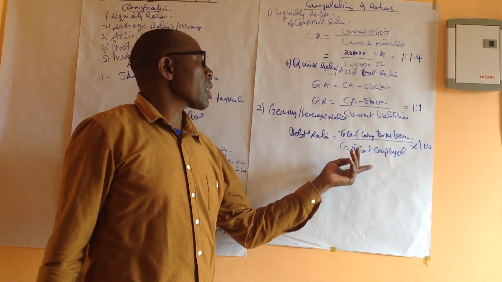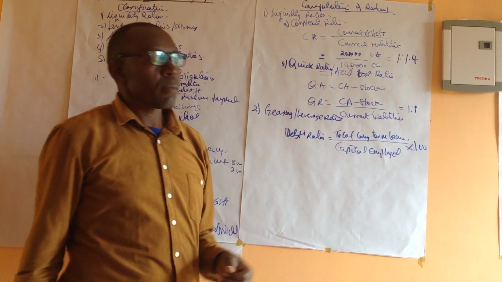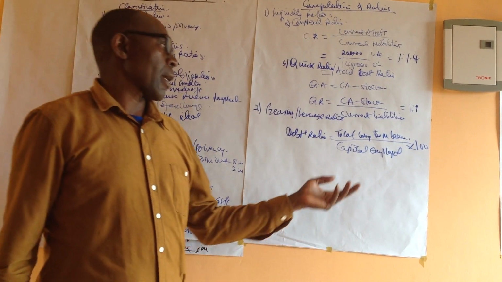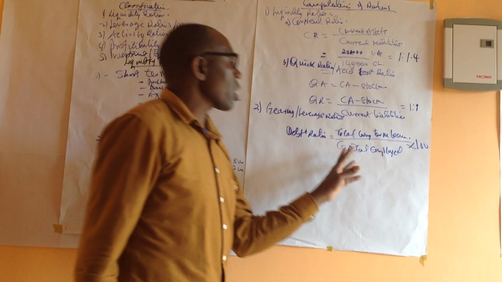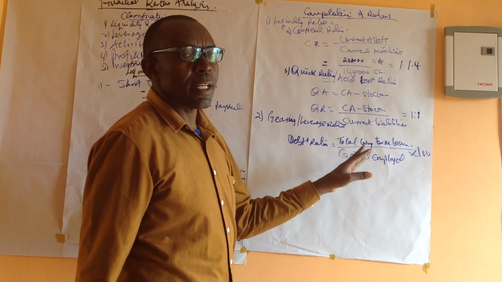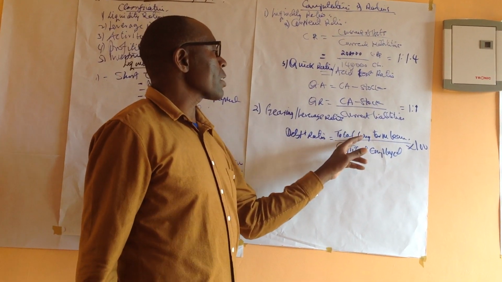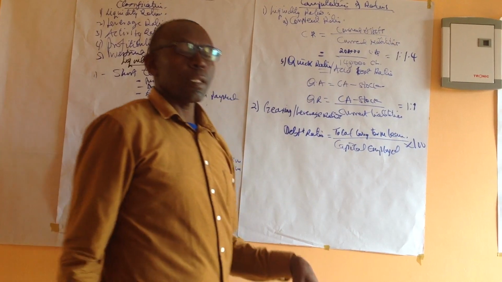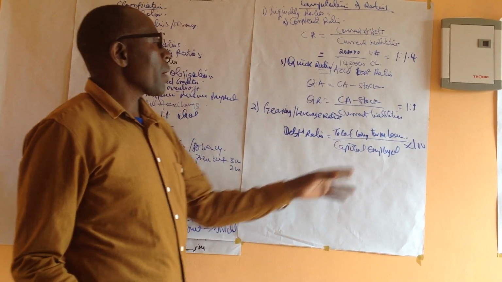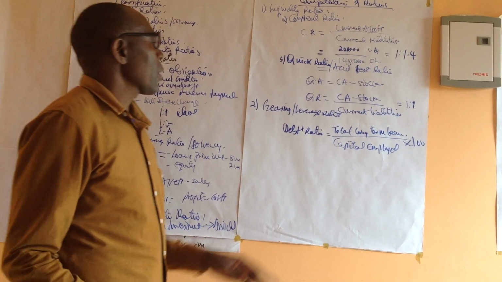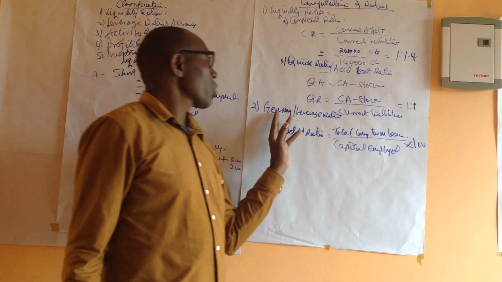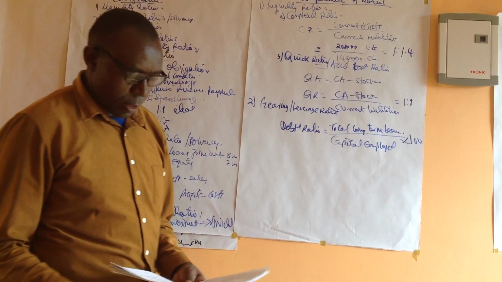Now the capital employed, as you know, is represented by all the assets minus the current liabilities. So when you take the capital employed, which is also the net assets, and relate it to the long-term loans, the money we borrowed from outside, and multiply by 100, that will give you the debt ratio or the gearing ratio.